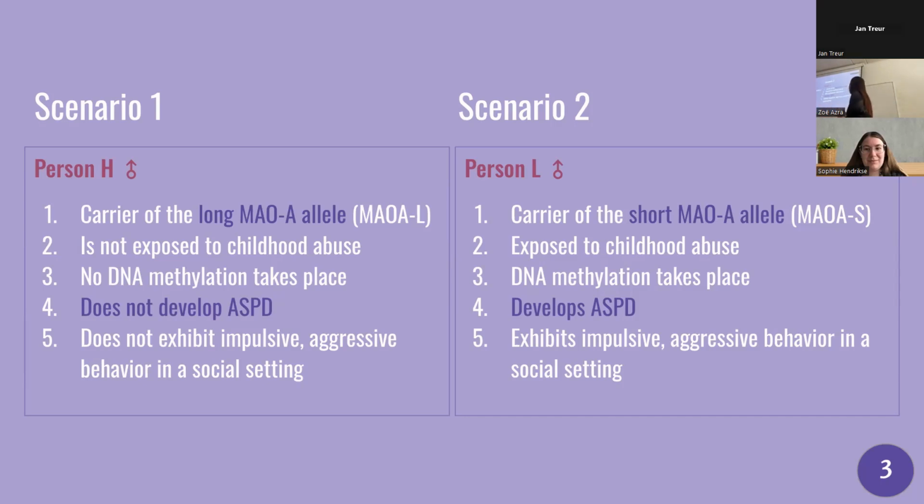Person L, however, is kind of the polar opposite of this person. He, as a carrier of the short NOA allele, has been exposed to childhood abuse, therefore also has DNA methylation. He has developed ASPD and therefore also exhibits impulsive aggressive behavior in a social setting.